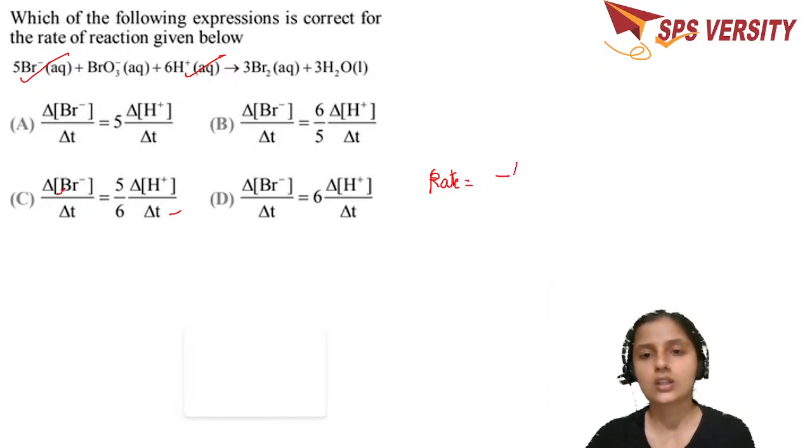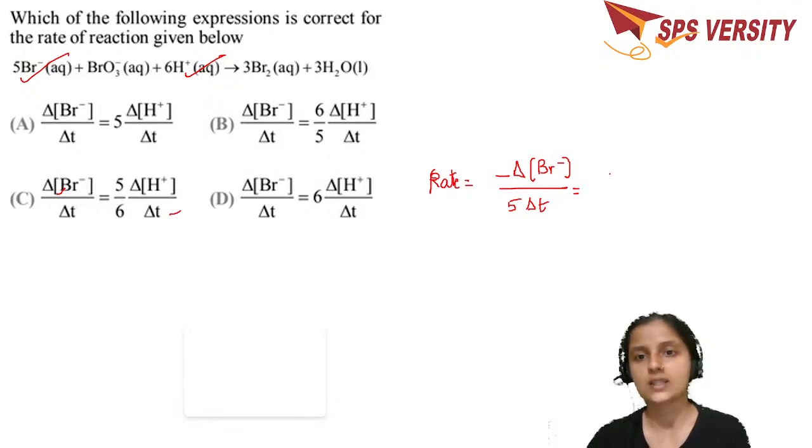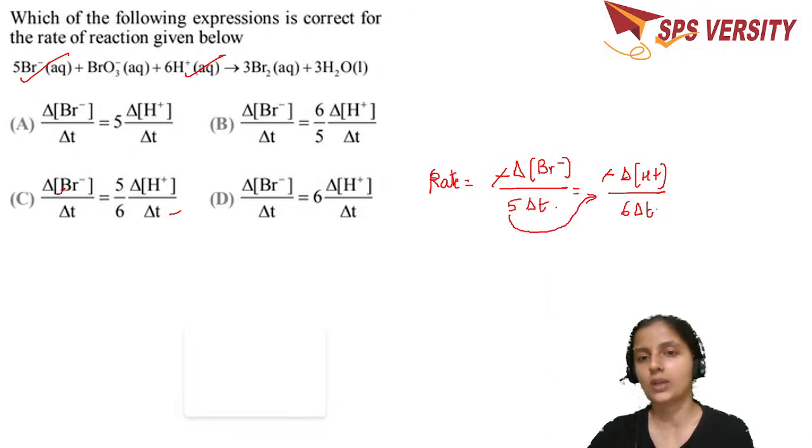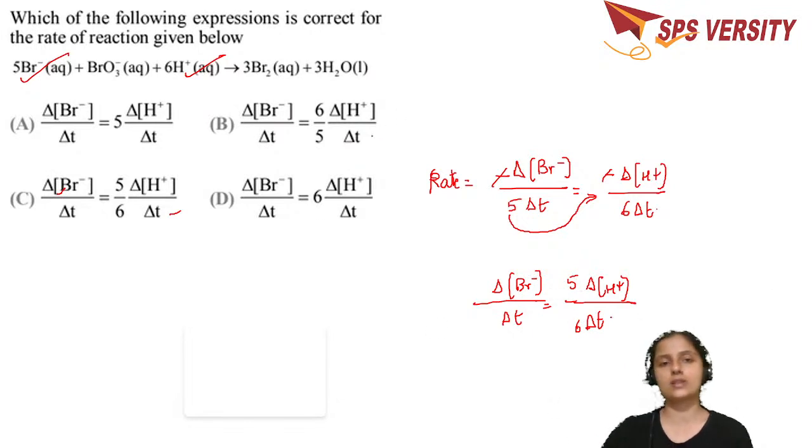So the rate is equal to the change in the concentration of Br minus, that's a reactant. That's why 5 comes to the denominator, delta t, which is equal to, again they have given it in terms of H plus, so it's a reactant, delta H plus divided by 6 delta t. The negative signs get cancelled, this 5 goes to the denominator, so you get delta Br minus by delta t, which is equal to 5 goes to the numerator, 5 delta H plus divided by 6 delta t. Just see where 5 and 6 are.